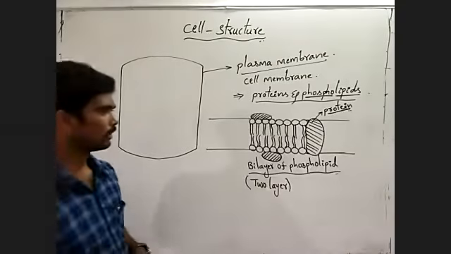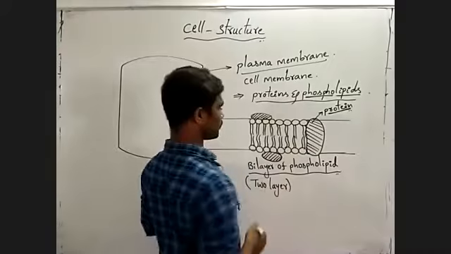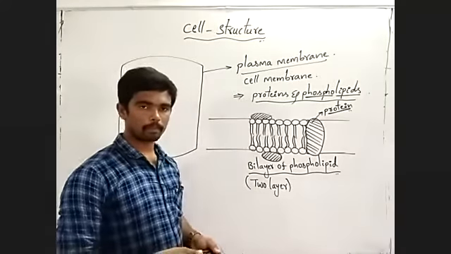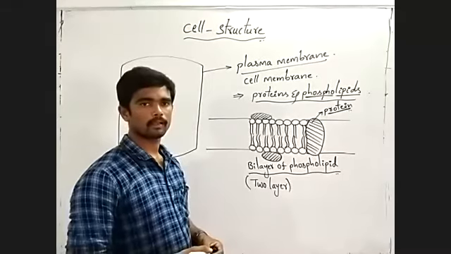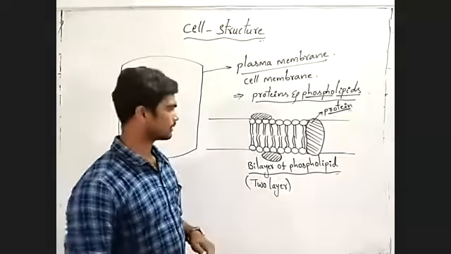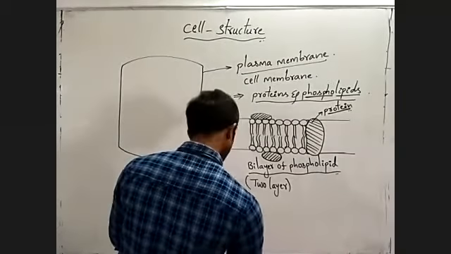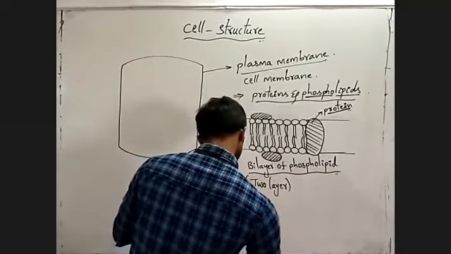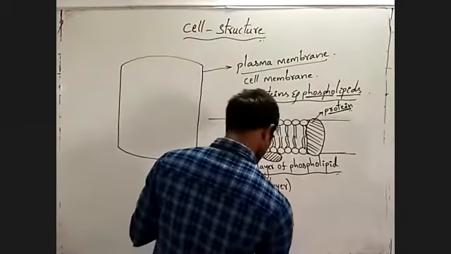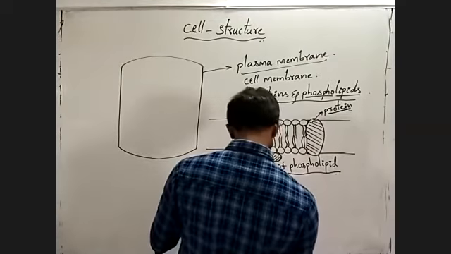Understanding? To explain the structure of the plasma membrane, two scientists proposed a theory or model, that is the fluid mosaic model. What? Fluid mosaic model.